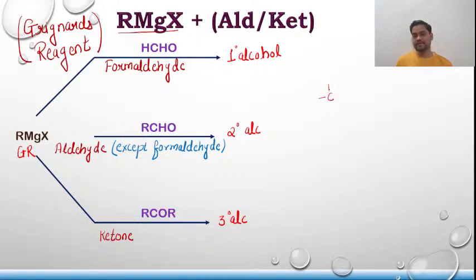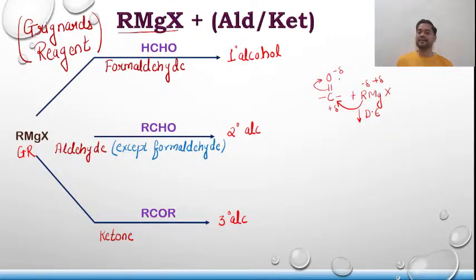See, C=O plus RMgX. This reaction always takes place in the presence of dry ether. Magnesium is partial positive because it is a metal, so R becomes partial negative. In the carbonyl group, oxygen is partial negative and carbon is partial positive. So the negative R group attacks the partial positive carbon. Carbon would form a pentavalent, which is not possible, and hence it breaks the pi bond towards oxygen.